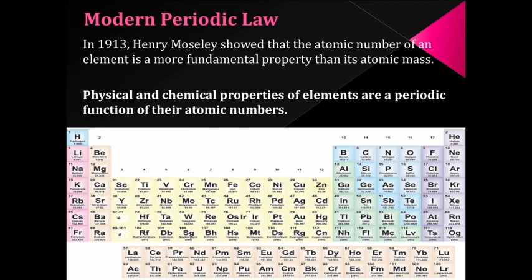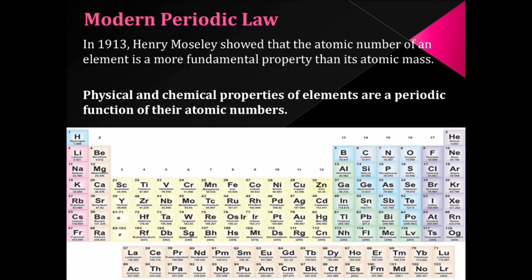In 1913, the English scientist Henry Moseley revealed that atomic mass is not the fundamental property of the atom, but the fundamental property of the atom is the atomic number. The atomic number is the total number of protons present in the atom.